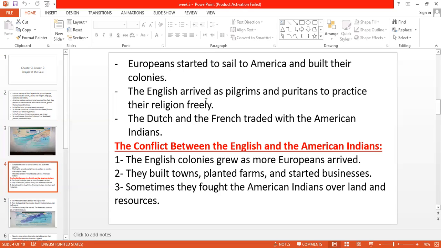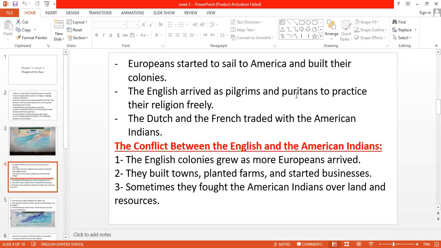When the English arrived, now I'm speaking about England, the European country, you know, guys, that all the Europeans started to sail to America, but the English took the most states of America for themselves. When the English arrived in America, they arrived as Pilgrims and Puritans.